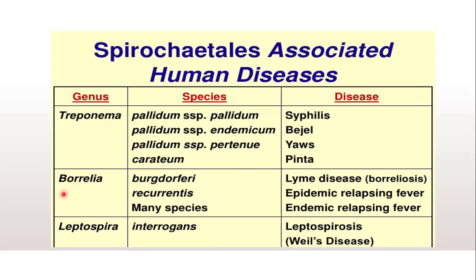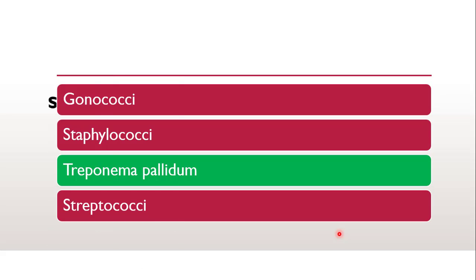Then Borrelia and other species are responsible for various epidemic and endemic fevers. And Leptospira is responsible for a very well known disease, leptospirosis. So these are the other spirochetes which are associated with human disease, and the correct answer is treponema pallidum.